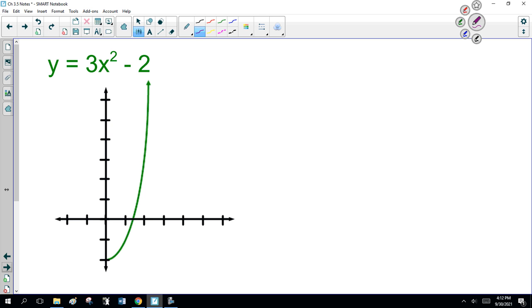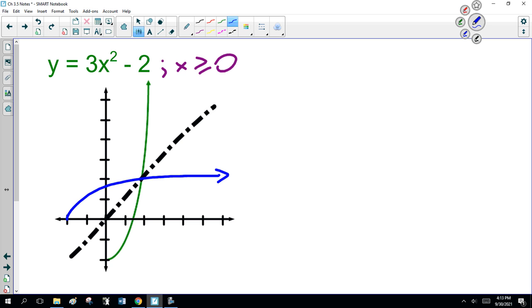Here, x is greater than or equal to 0. What happens here? I don't have to calculate this. I can just look at the inverse and I go, okay, it's going to go like this. And yes, this passes the vertical line test. This is a function.